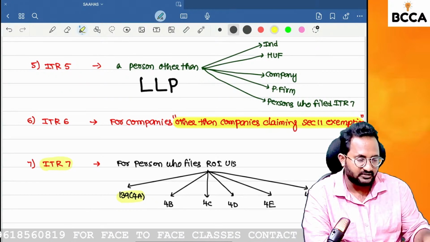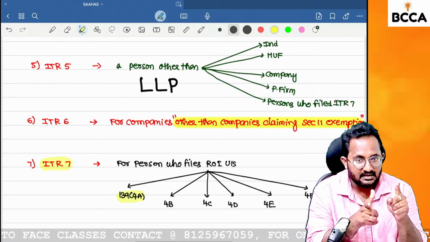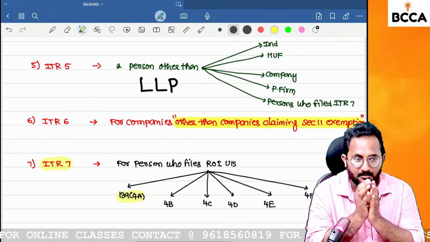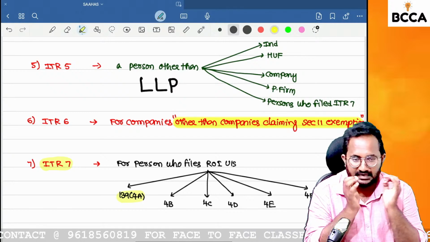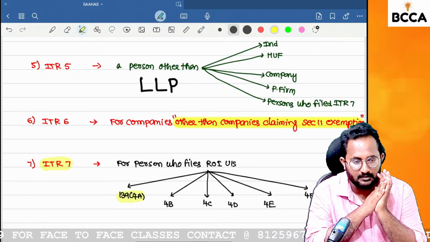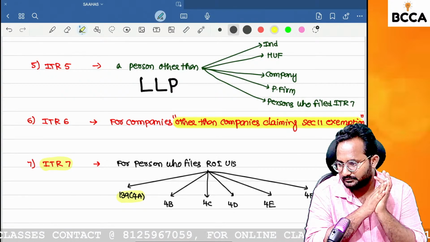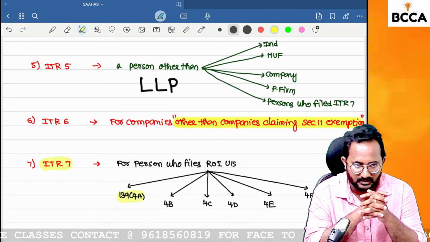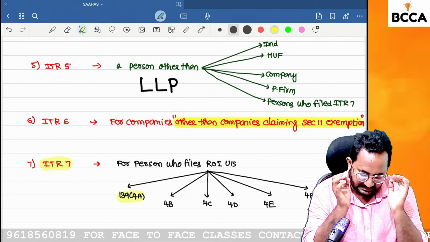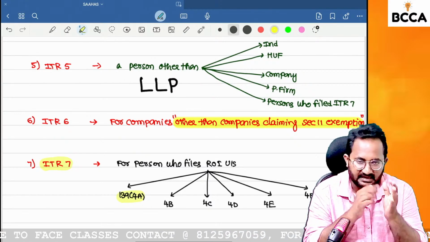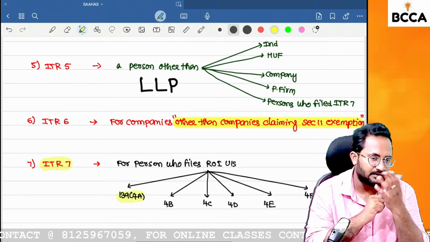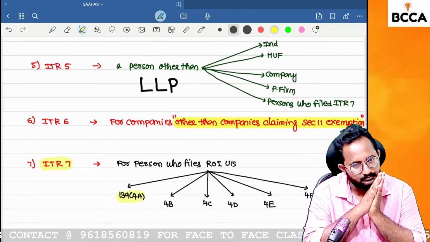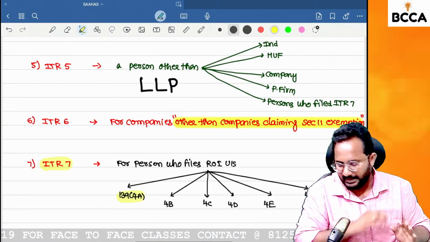Have you understood first of all? If you are a section 11 exemption taking company, what is the ITR form for you? ITR 7. A general company can file the ITR using ITR 6. Venkat Kumar, I think you are getting the clarity about that. What is the form number for companies? ITR 6 generally, but if it is a section 11 company, then ITR 7. LLP can be filed only by using which ITR form?